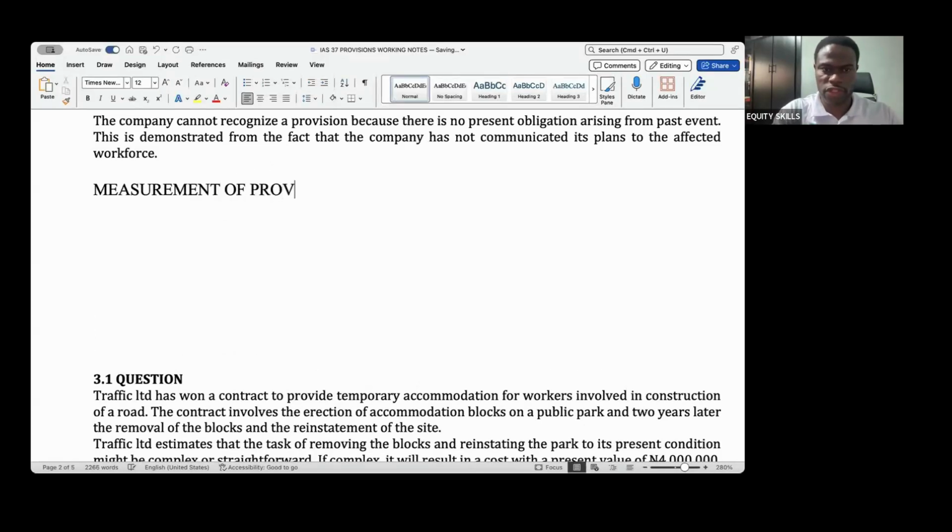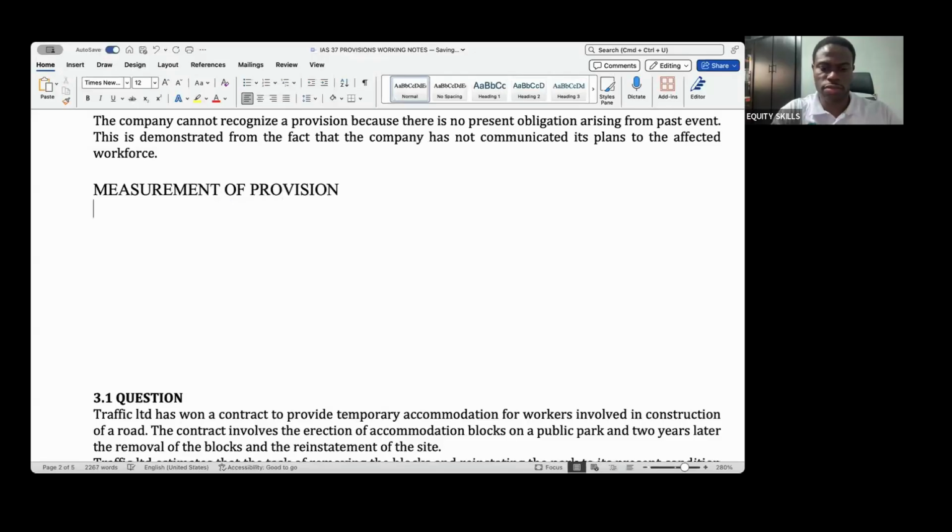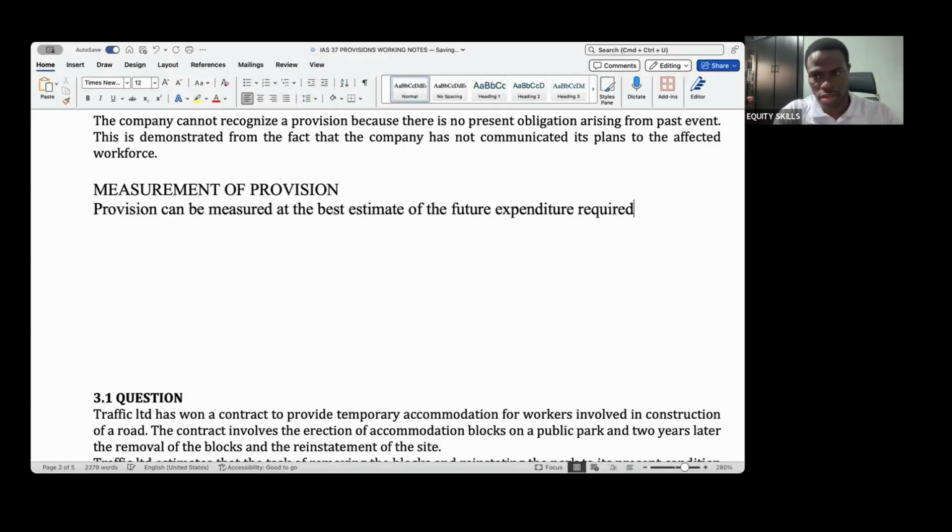A provision can be measured at the best estimate of the future expenditure required to settle the obligation.